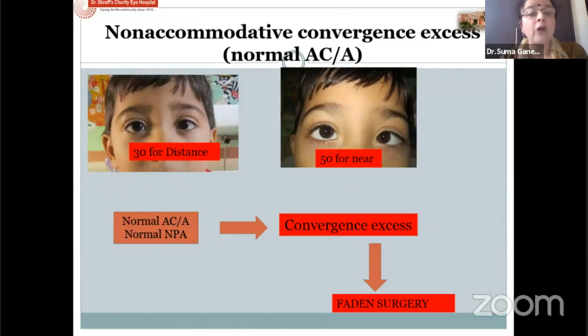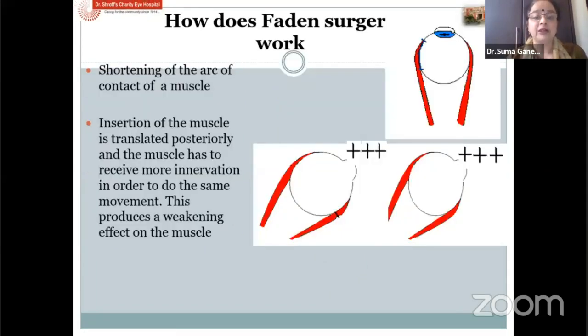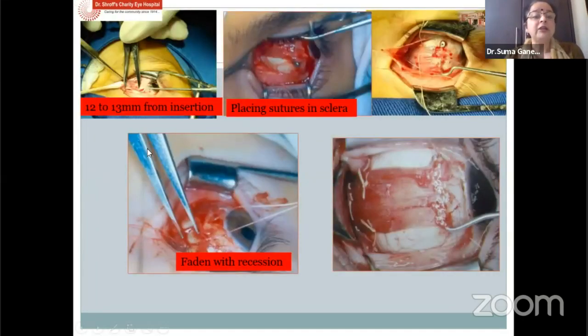Now, the other one is the non-accommodative convergence excess, which has a normal AC/A ratio with a difference in the distance and near. In those cases, you do either a large recession of the medial rectus measuring for near, or you do a Faden surgery. In the Faden surgery, you put a non-absorbable suture 12 to 13 millimeters from the insertion, place it on the sclera and fix the muscle to the globe. If you have to combine it with recession, then you can do a Faden with a recession.